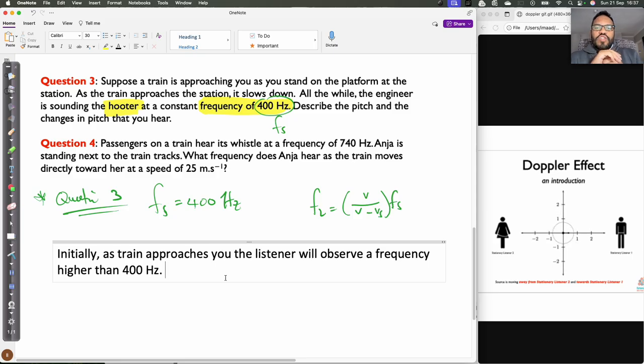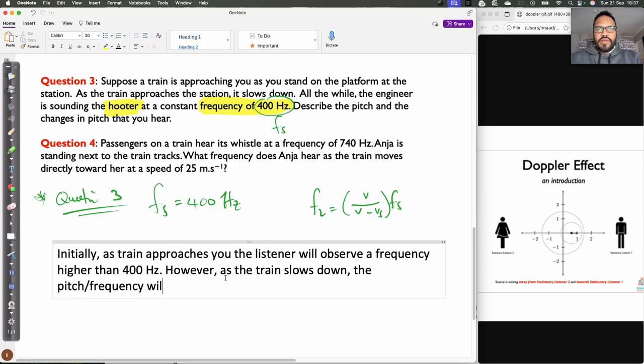But as the train slows down, the pitch or the frequency will gradually decrease until normal spacing.